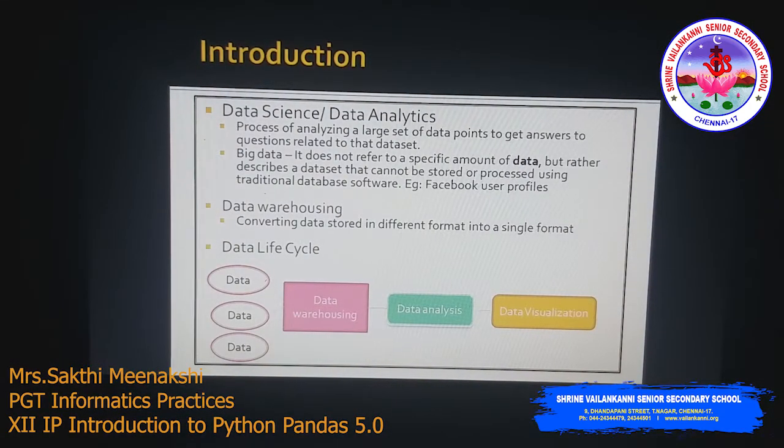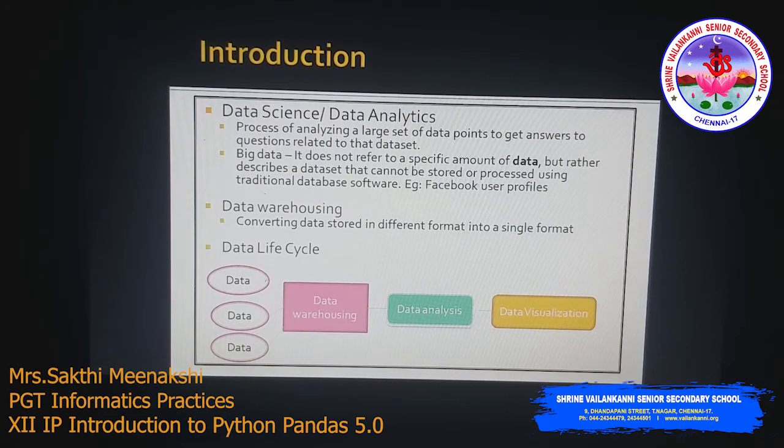Before moving on to what is pandas, we have to know the basic terms related to pandas. The first one is data science or data analytics. Data analytics, the name itself says we are going to analyze the data. It is the process of analyzing a large set of data points to get answers to questions related to the data.